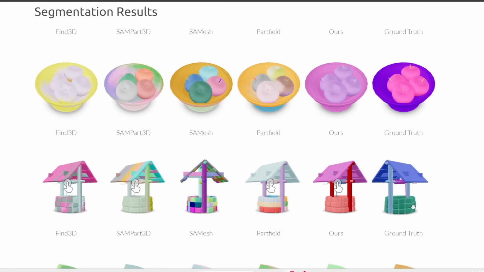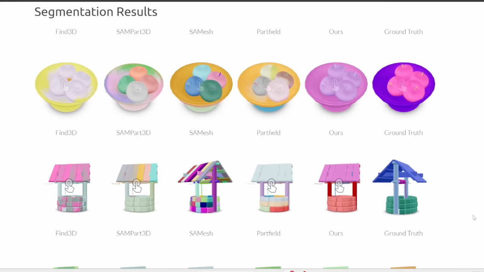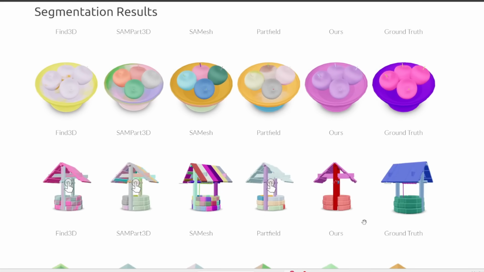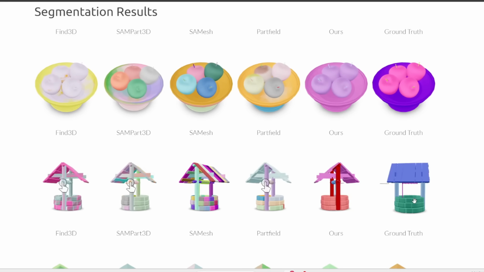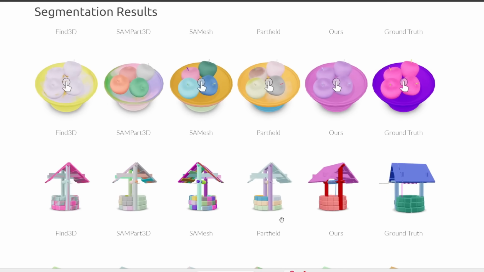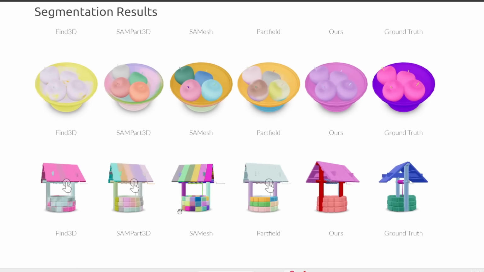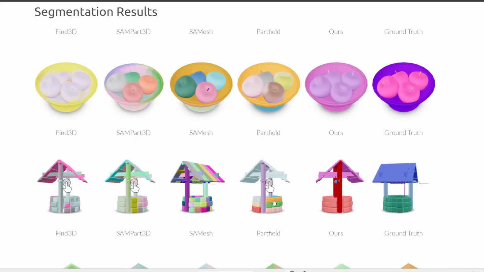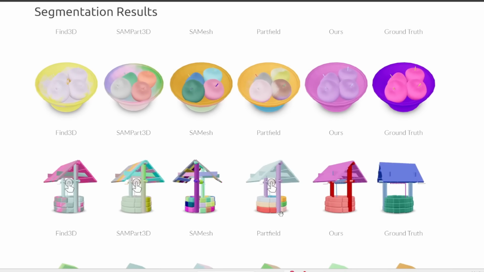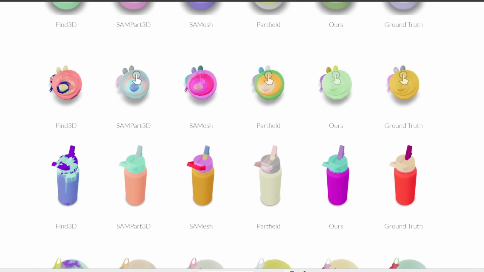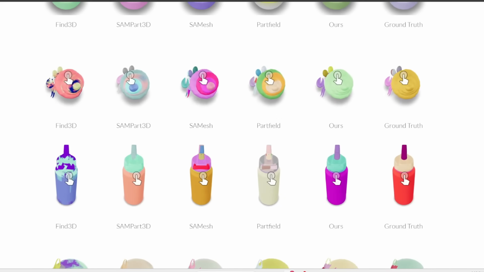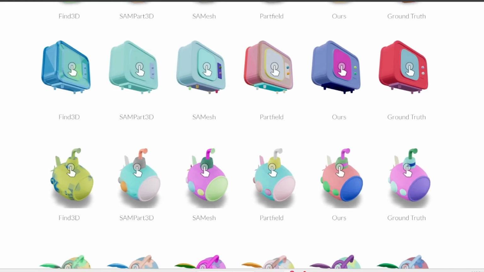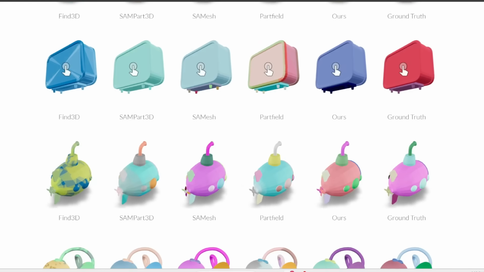Or here's another example where, as you can see, this new AI is able to accurately segment the well based on meaningful parts, which you can select. And this is very close to the ground truth. In contrast, the rest of these segmentation models are kind of all over the place. Some of them separate each brick and each piece of wood as a separate object. Some of them randomly segment different rows of bricks. It's just not ideal. And then here are some other examples for your reference. Notice that so far only GeoSam2 is able to segment this object correctly, whereas the other segmentation models are kind of all over the place and they're not as customizable.